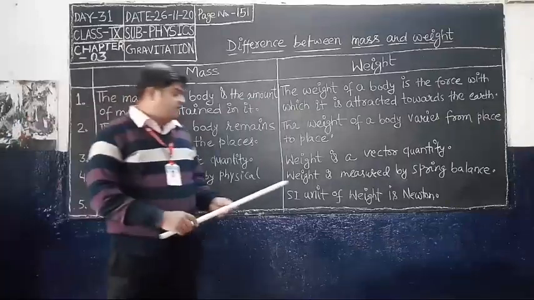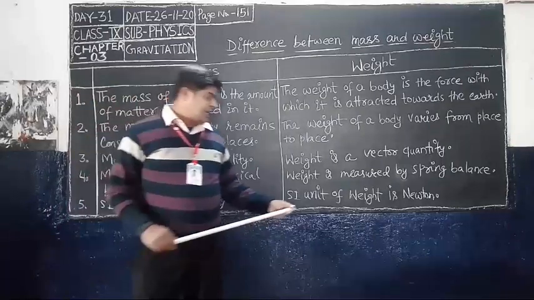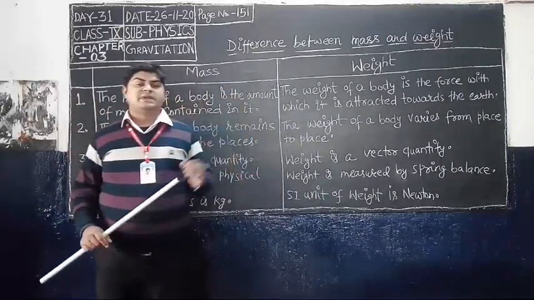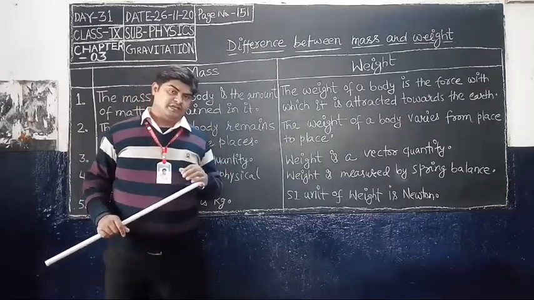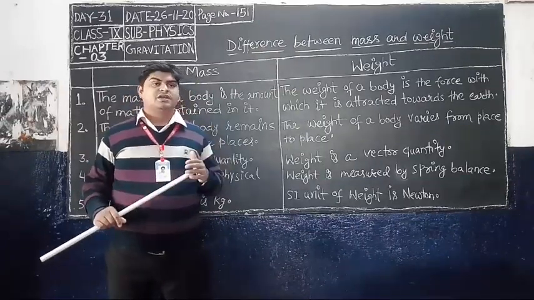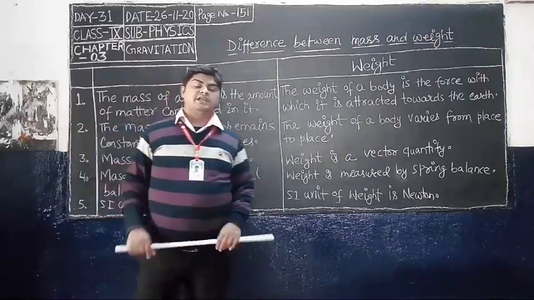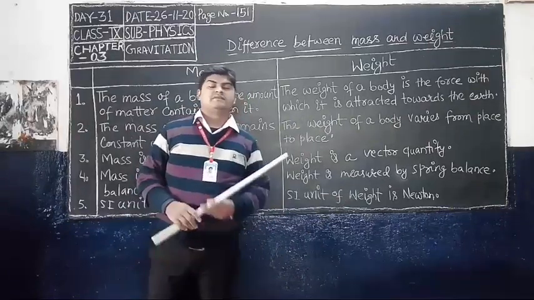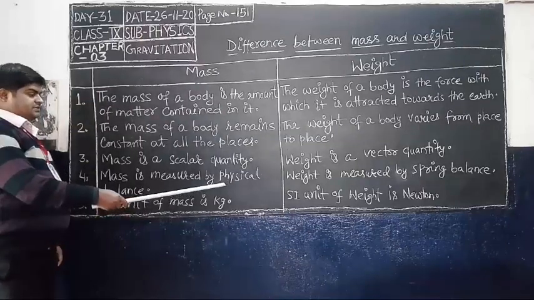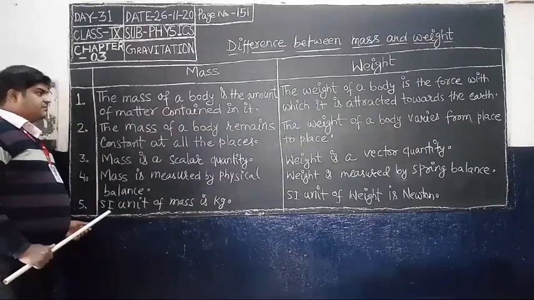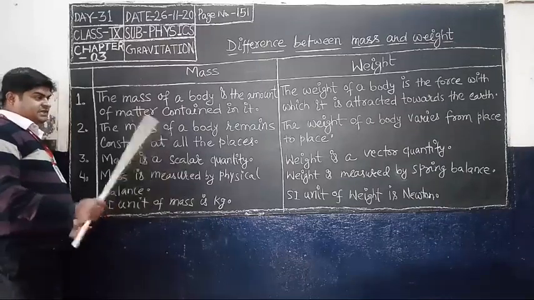But weight is measured by a spring balance. When you go to the lab, you will see a spring balance. A spring balance is used to measure the weight of an object, not its mass. So weight is measured by a spring balance, whereas mass is measured by a physical balance. And the last difference, the fifth point: the SI unit of mass is kg.